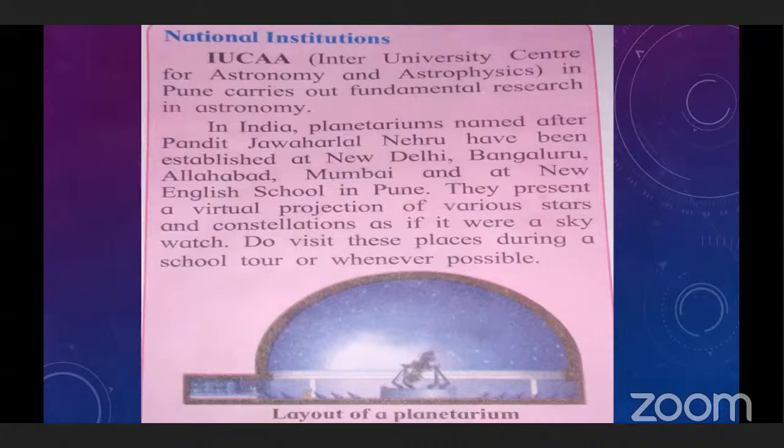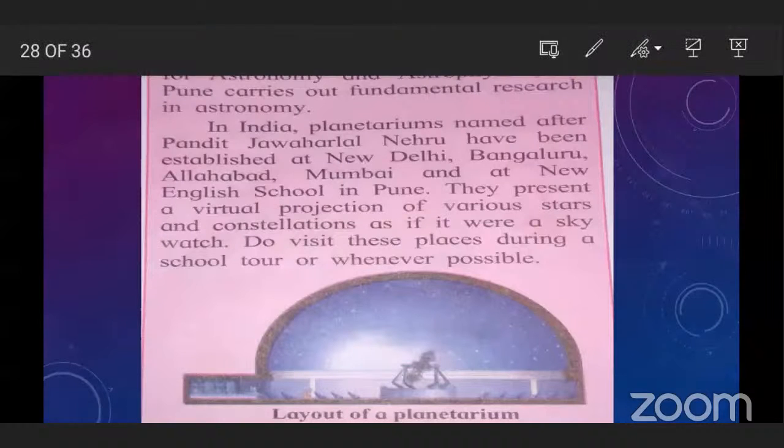This is the age of science, so we should not hold on to beliefs which have proved to be wrong. There is no effect of these constellations on human life. For this, we have to study all these constellations.